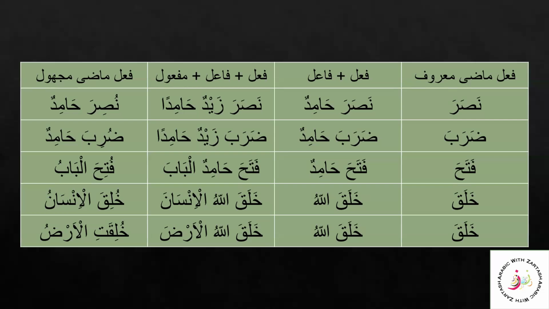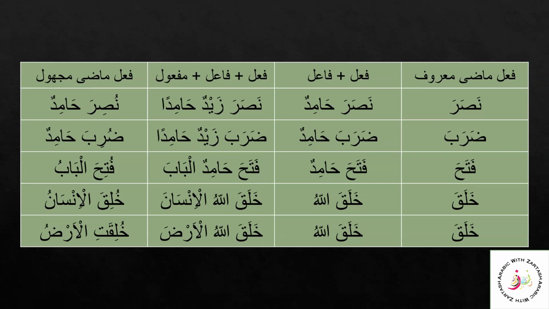We had learned that there could be an inside fa'il as well as an outside fa'il in a Jumla Fi'liyya. So, in the same way, in a passive sentence, there will be either an inside Naib al Fa'il or an outside Naib al Fa'il. So, what is a Naib al Fa'il?